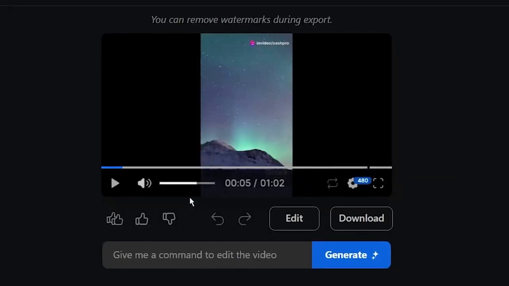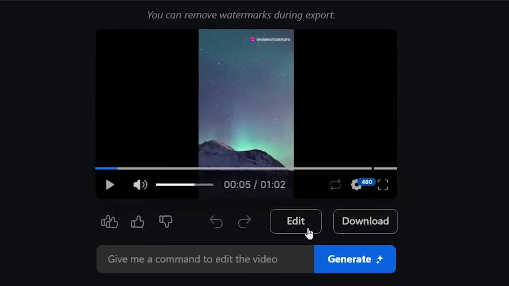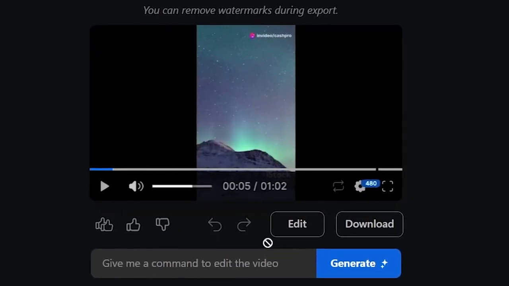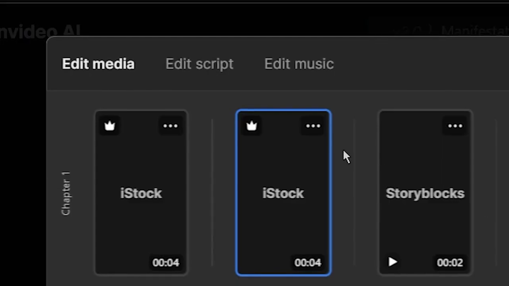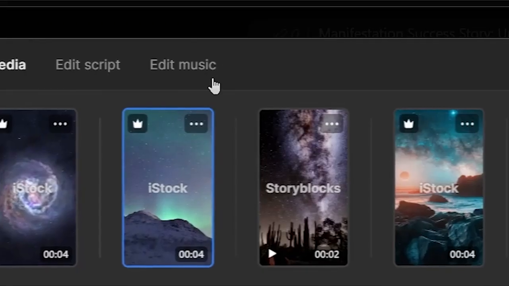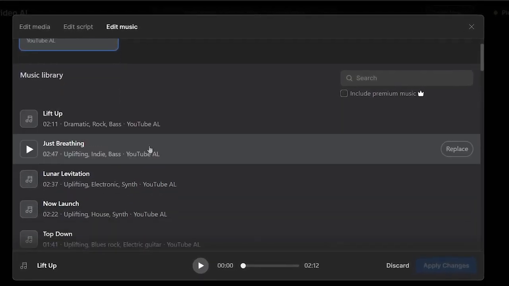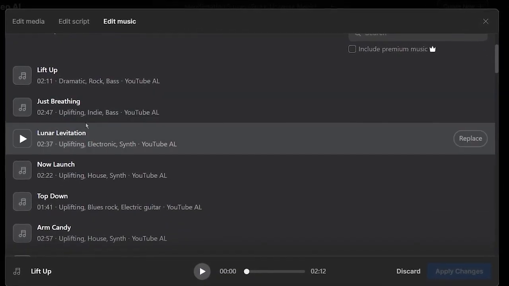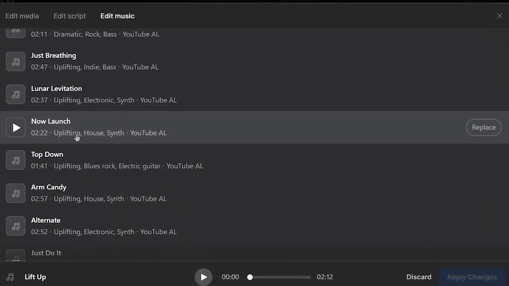Now, the second way to edit your videos is by doing it manually, and for this you want to click on the edit button under the video. It will give you 3 options: edit music, edit media, or edit script. Starting with edit music, as you can see on this page, you can find many different songs that you can use in your video, and if you want some specific type of music, you can search for that in this box.